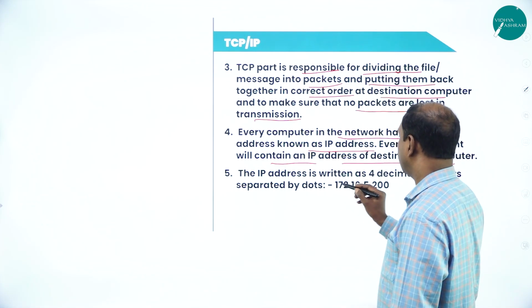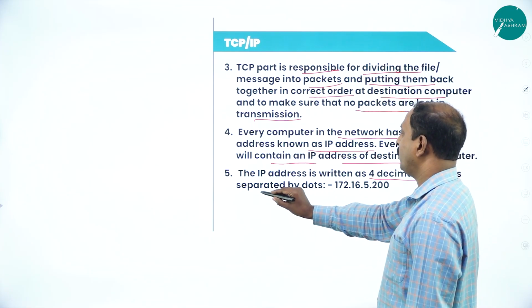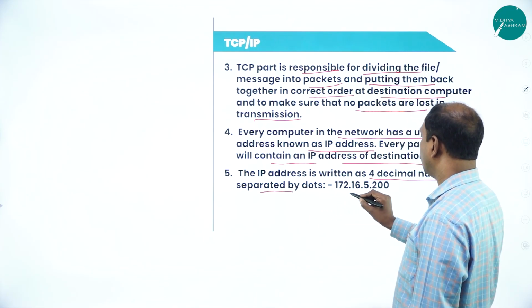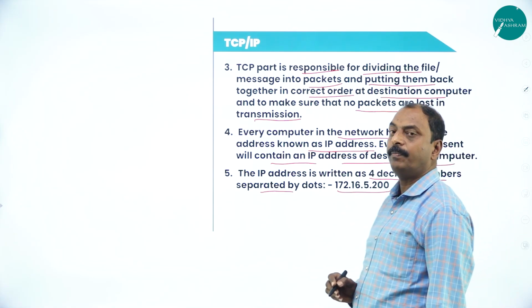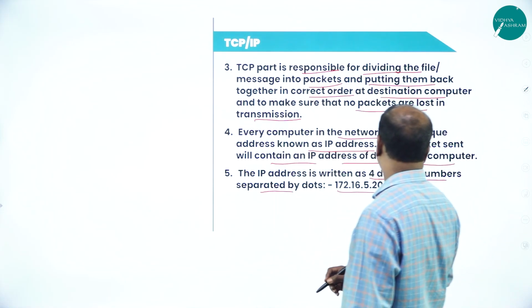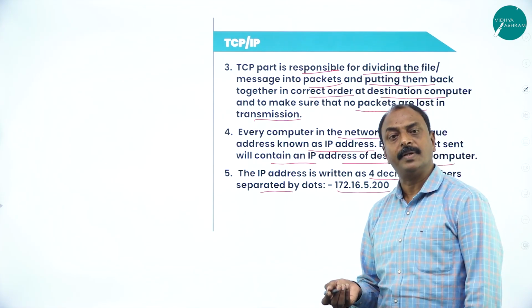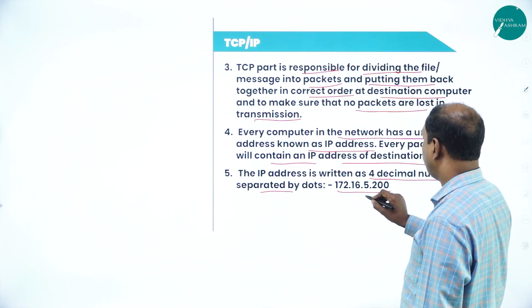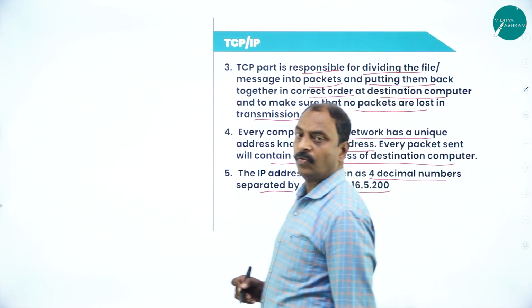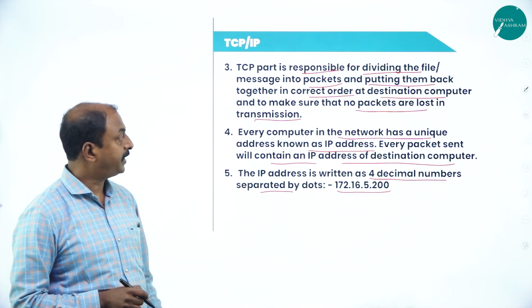Now, an IP address is written as 4 decimal numbers separated by dots; that is called IPv4. See, this is an example of an IP address. Now we are also using IPv6, which uses hexadecimal numbers as well as decimal numbers. So this is an example of IPv4, version 4, with 4 decimal numbers. So this is an IP address.